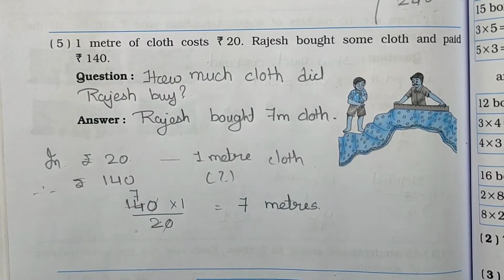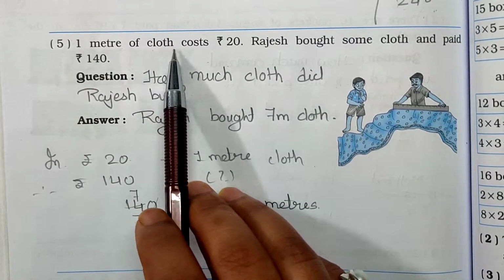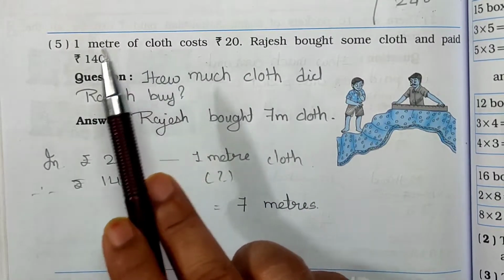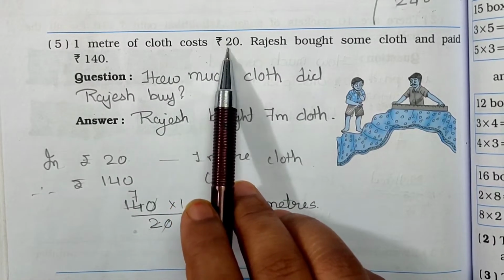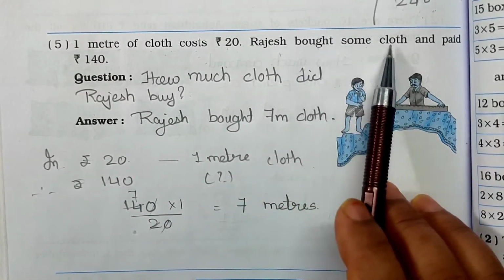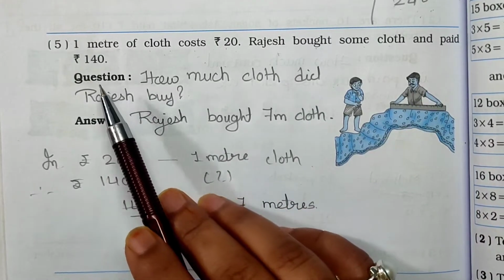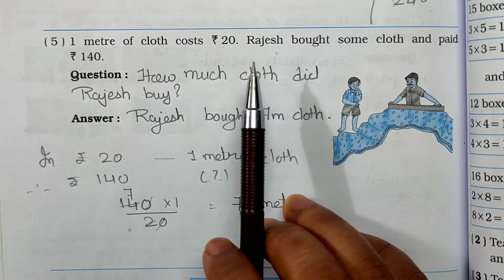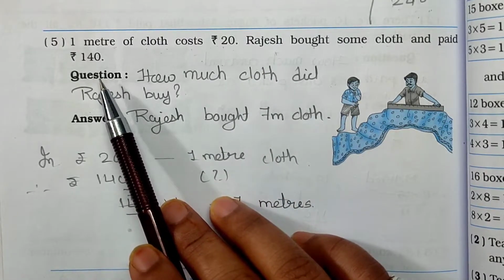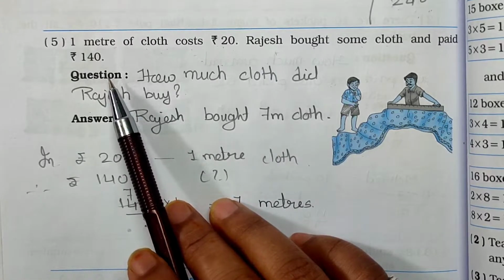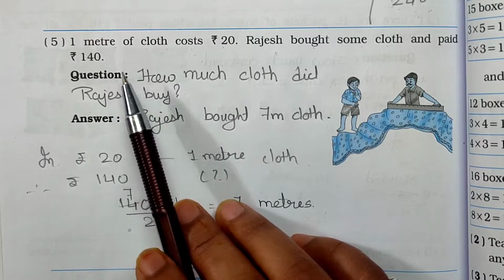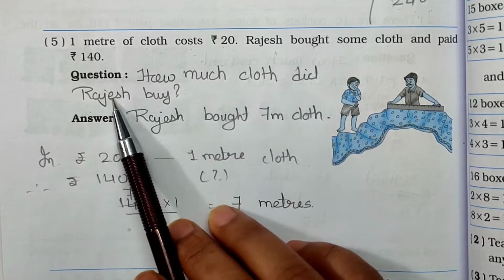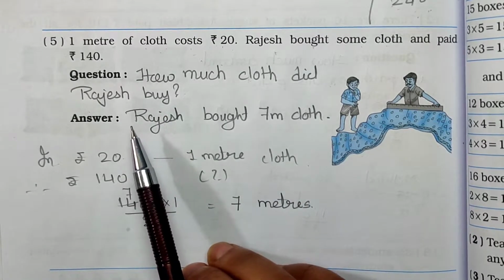First of all see the statement. 1 meter of cloth costs rupees 20. Again see, 1 meter of cloth, 1 meter है तो उसकी price rupees 20. Rajesh bought some cloth and paid rupees 140. See here it's given that राजेश ने जो amount paid किया है वो आपको rupees 140 दिया है, but how much cloth he has bought that is not given. तो your question is how much cloth did Rajesh buy. Okay, answer आपको बाद में लिखना है.